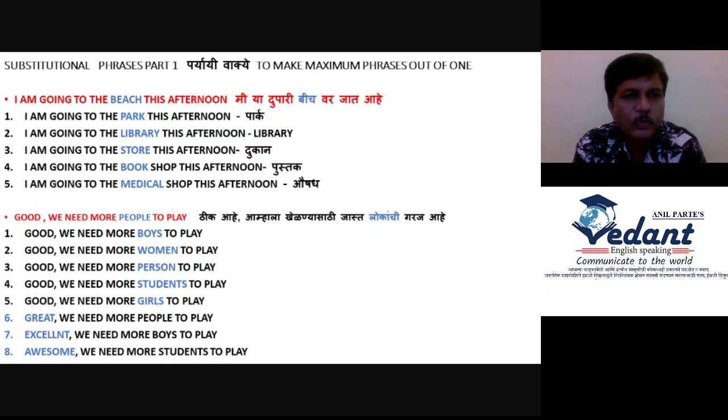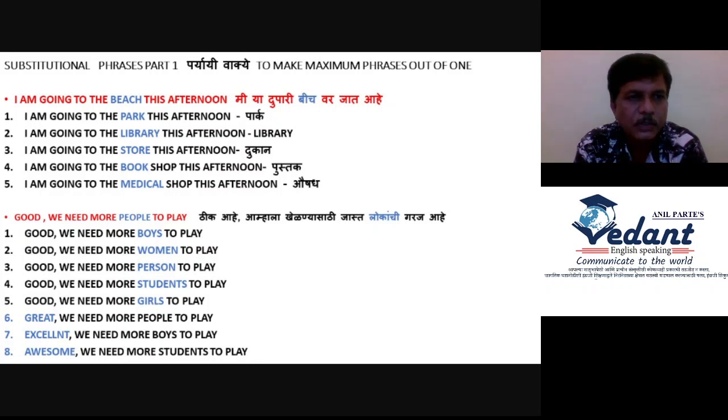Good, we need more women to play. Good, we need more person to play. Good, we need more students to play. Good, we need more girls to play. So instead of people we can insert boys, women, person, students, girls. So these are 5 phrases.